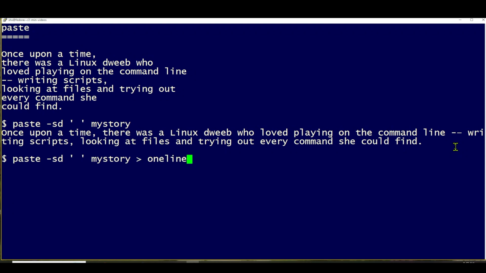We're calling this one line. And then after I do it, I'm going to look at the file with the wc command to count the lines to show you that yes, it really does have only 1 line. Well, that's your Linux tip for the paste command.